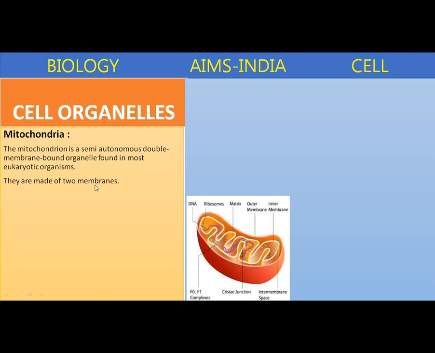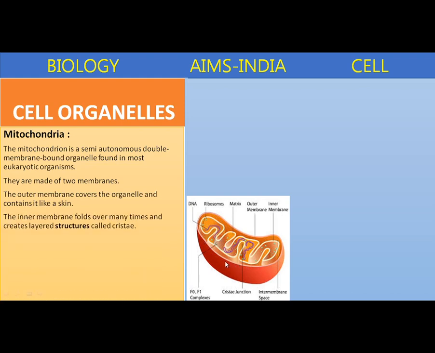This mitochondria is a double membrane structure. The outer membrane covers the organelle and contains it like a skin. It is a smooth outer membrane, and the inner membrane is divided into several folds and creates a layered structure called cristae.